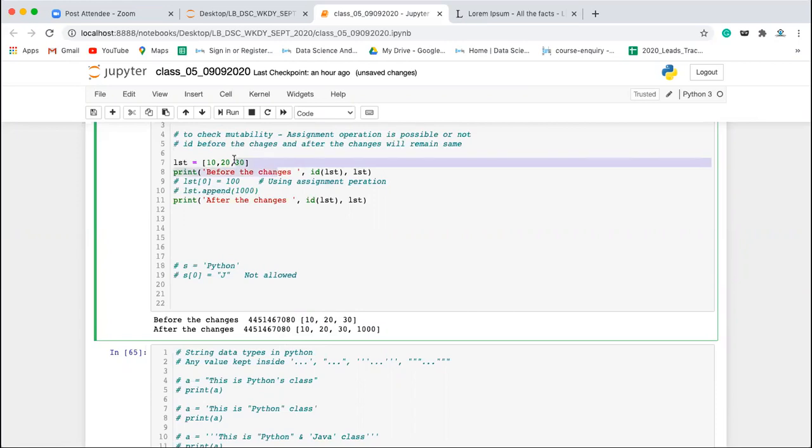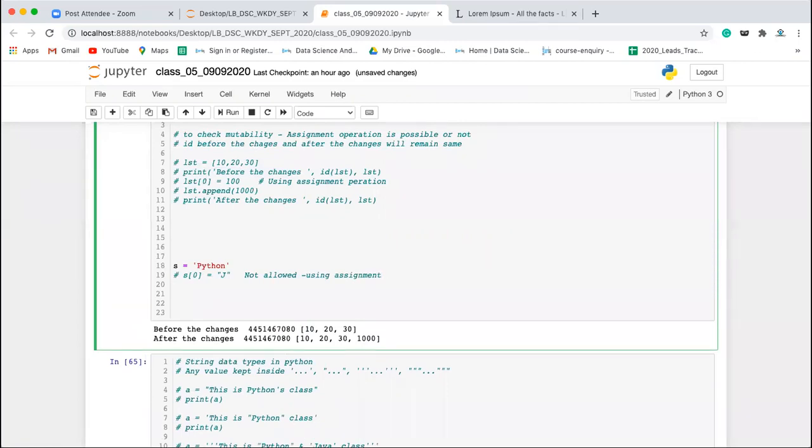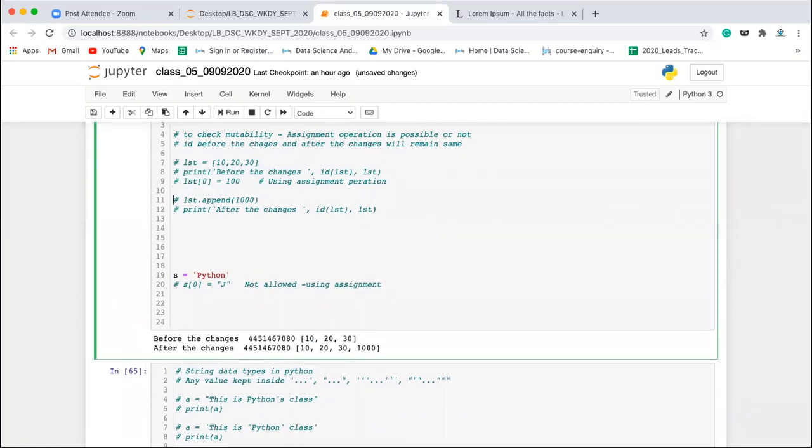Now let's come to the string. This is the string. Now this is using assignment operation. Now let's come to using the method.